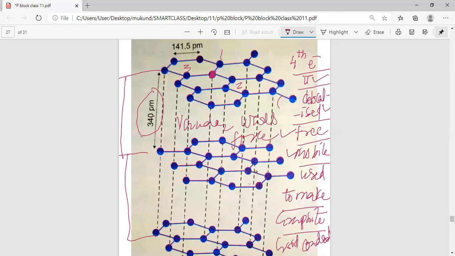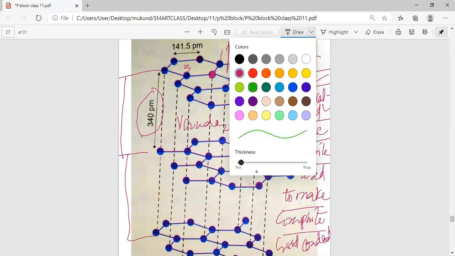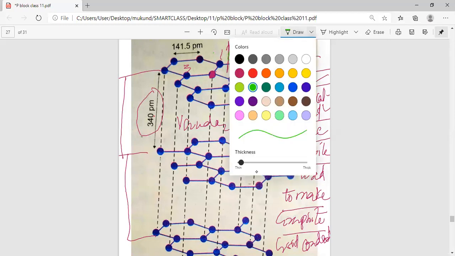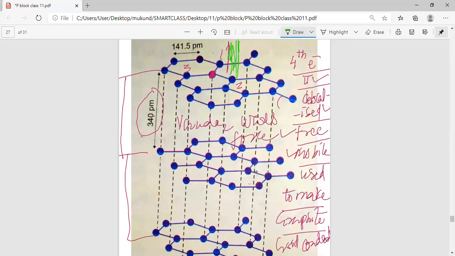Now, my dear students, you also need to understand that if you apply some pressure on these layers, what happens? When we apply pressure on these layers, they slip over each other.